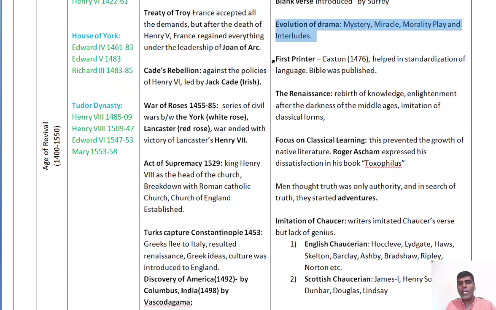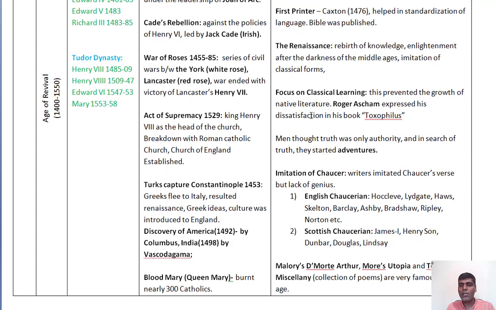And at this age, the first printer, known as Caxton, we all very well know him. He is the one who started printing in England, and it helped in standardization of the English language. He published many books, Canterbury Tales, Bible and everything. So this started the revival. This sparked the renaissance or revival of English literature.